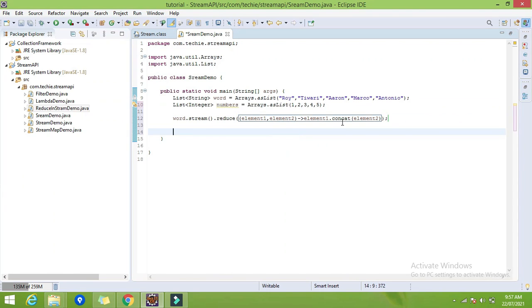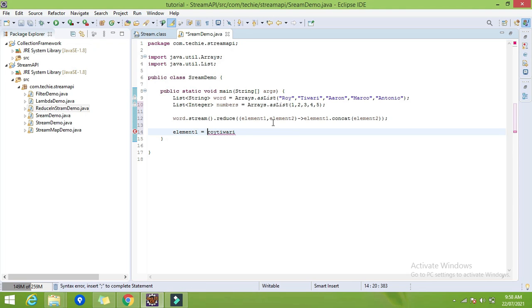Let me explain. It will give Roy Tiwari, this will be the result of this operation, right? Now it will accumulate to element 1, so it will become element 1.